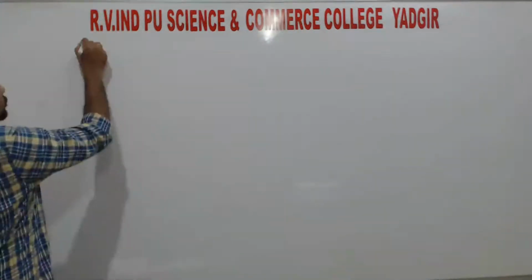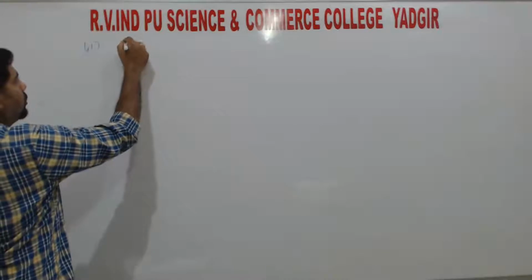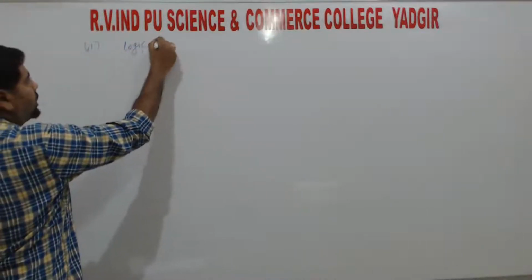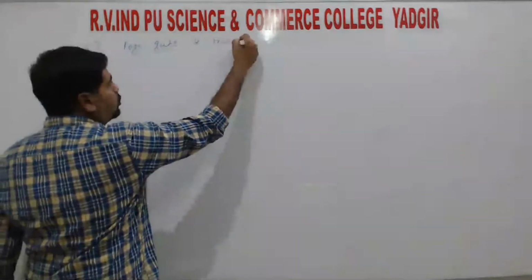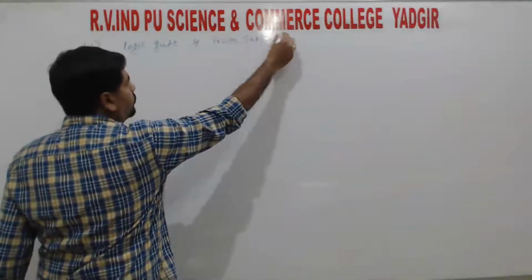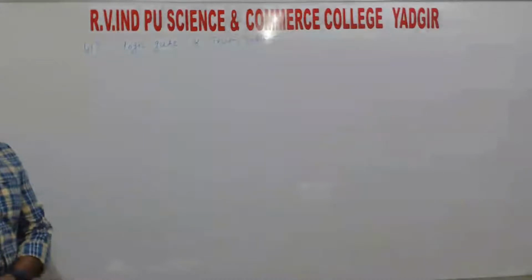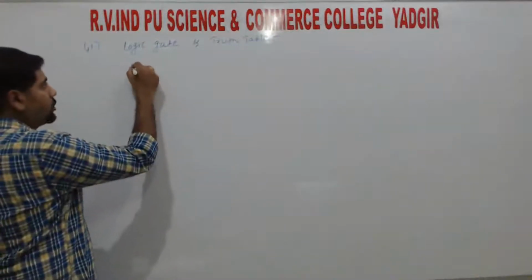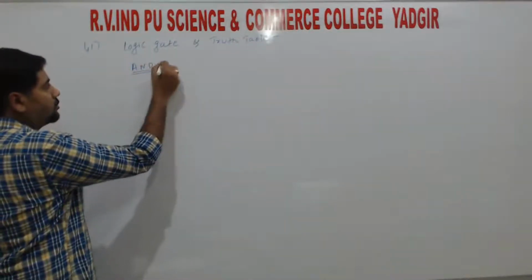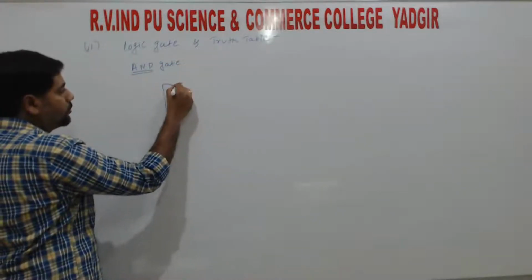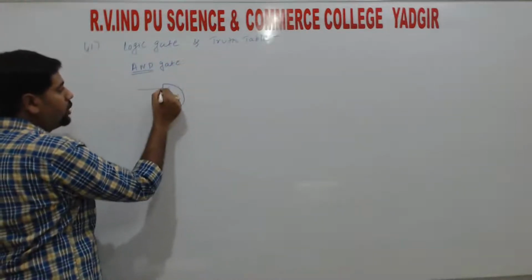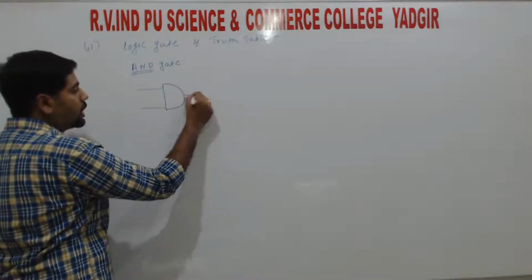Right. 41st question, logic gate and truth table, right? So we start from the AND gate, right? So the AND gate has two or more inputs and one output.